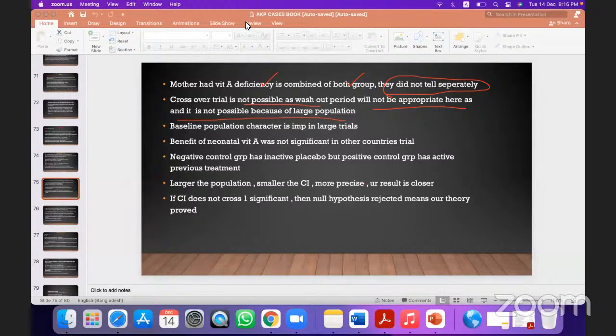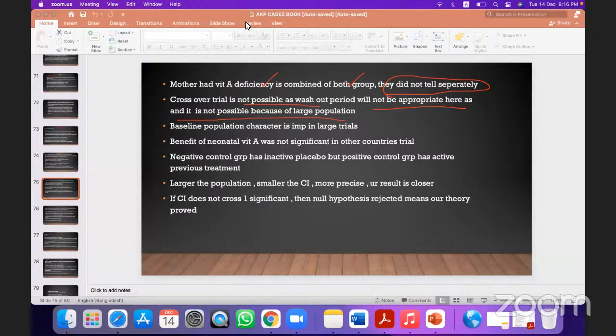Now, the negative control group has an inactive placebo, but the positive control group has an active previous treatment. So what does it mean? Negative control group means placebo. Negative control means placebo versus new drug.